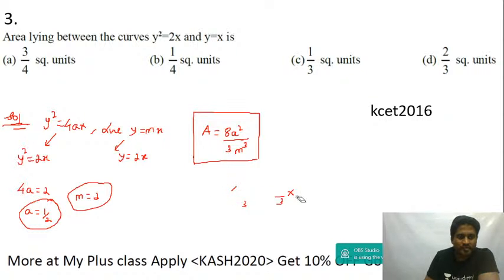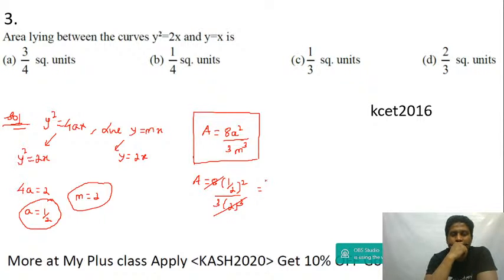If you compare, you get 4a is equal to 2, so a is equal to 1 by 2, and m is equal to 2. The area is 8a square by 3m cube. Here a square is 1 by 2 the whole square, divided by 3, and m cube is 2 cube. This 8 will cancel with 2 cube. M is equal to 2, so you get 2 cube, 8a square by 3m cube.